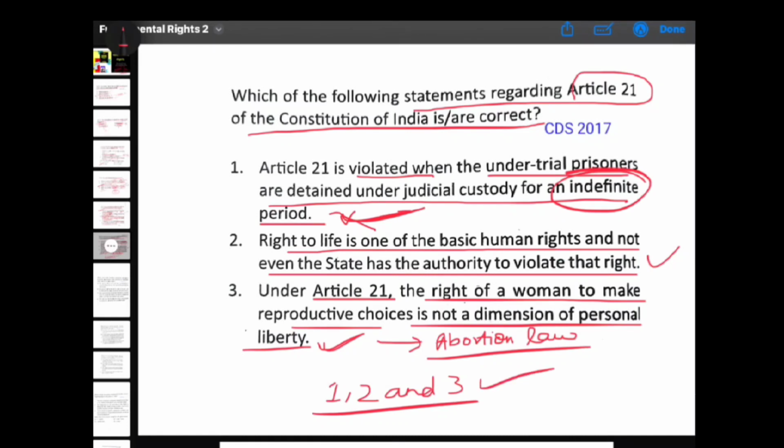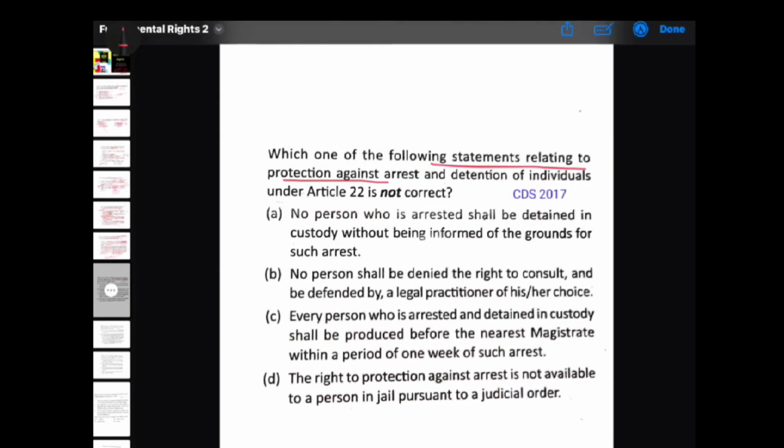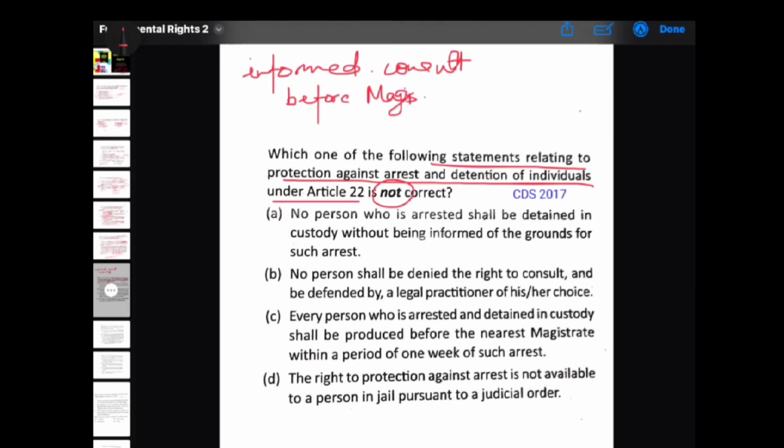All are correct. Next, which one of the following statements relating to protection against arrest and detention of individuals under Article 22 is not correct? So what are the provisions of Article 22? Right to be informed of the ground of arrest. Then right to consult and be defended by a legal practitioner. Right to be produced before magistrate within 24 hours, including the journey time.